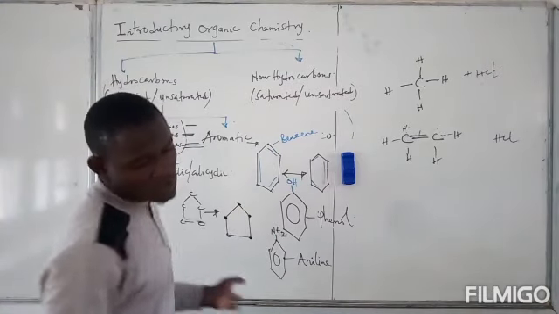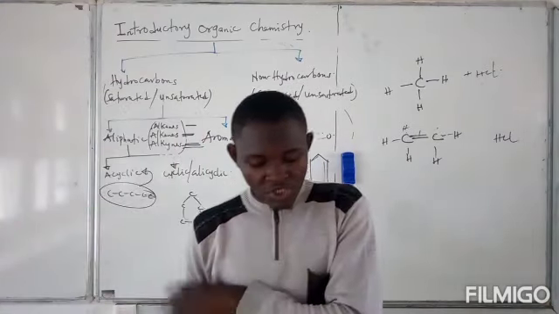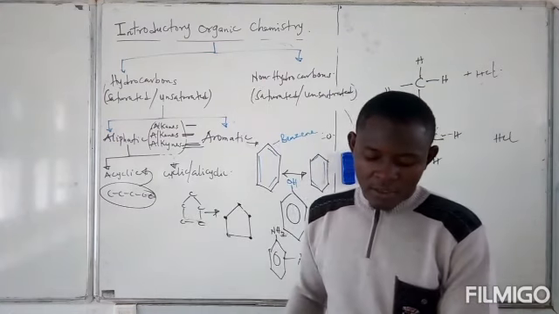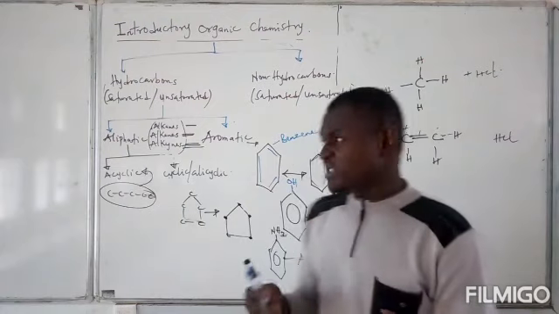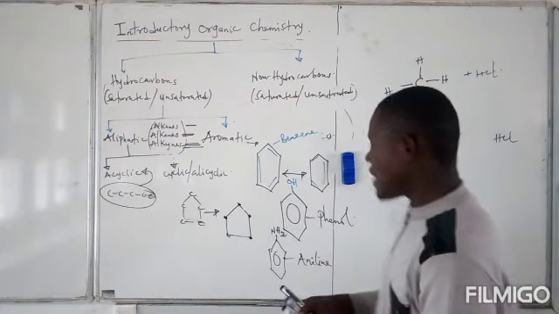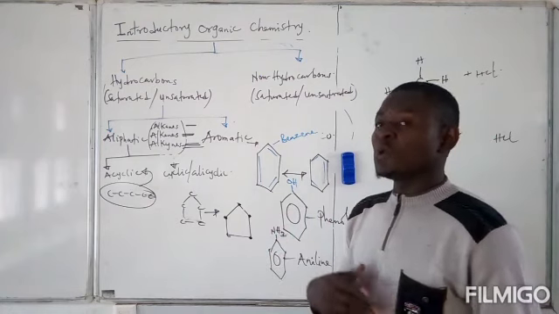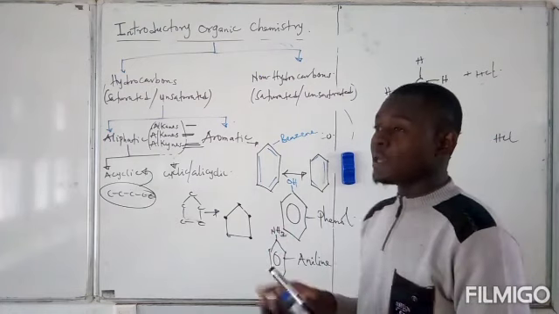So that is the meaning of when the compound is said to be saturated and unsaturated. We'll explain aliphatic, cyclic, and all that. So for the cyclic hydrocarbons, let me just say something before I round off. For the cyclic hydrocarbons, we could have the cyclic hydrocarbon to be homocyclic. It could also be heterocyclic.